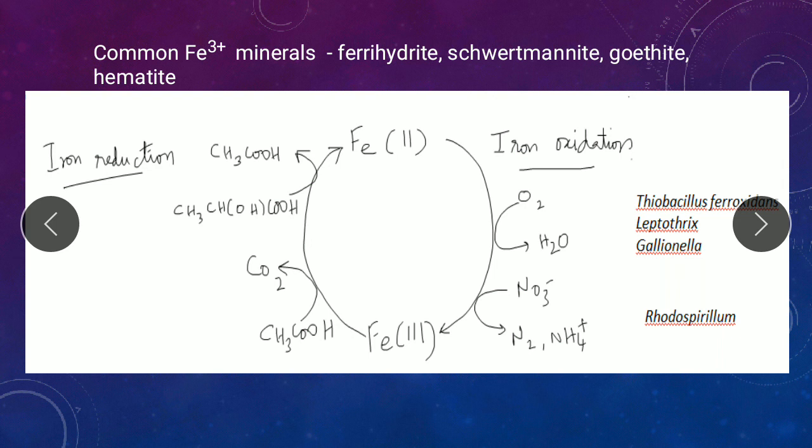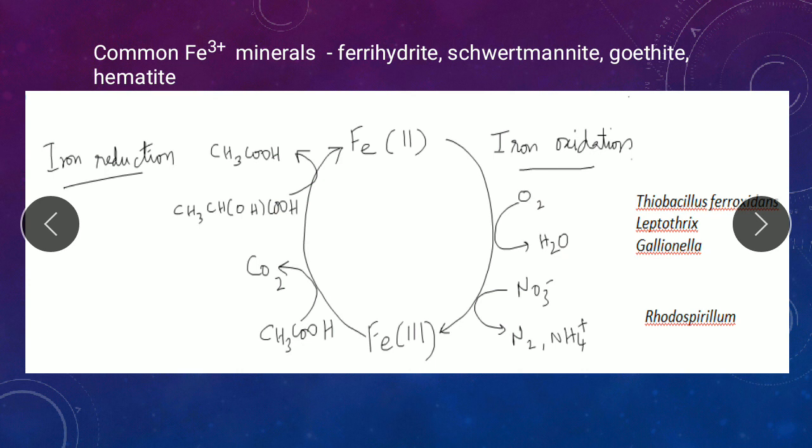Now here you can see that we have the iron cycle or iron cycling. The common ferric minerals which are acted upon by microorganisms are ferrihydrite, which is the most common, and then schwertmannite, goethite and hematite. These are some of the common ferric minerals found in the environment which are acted upon by organisms.